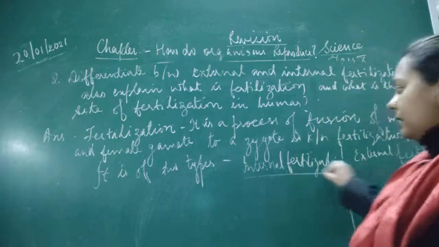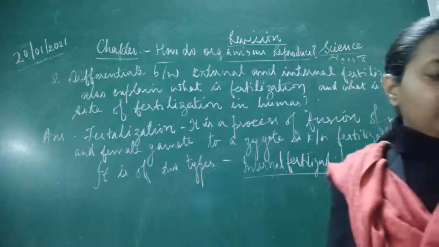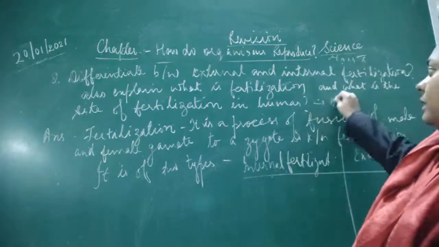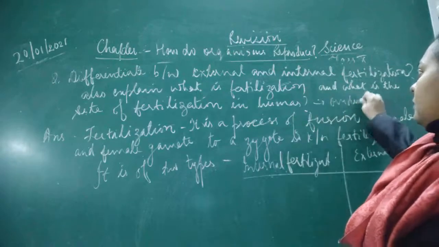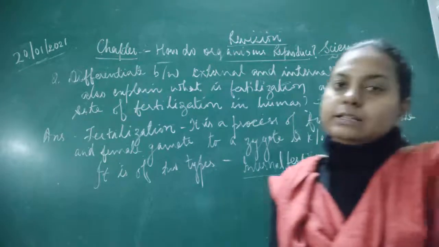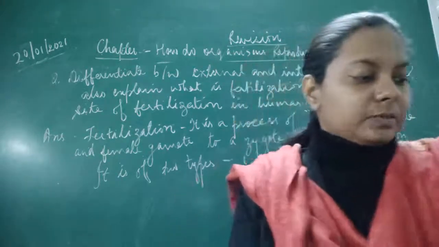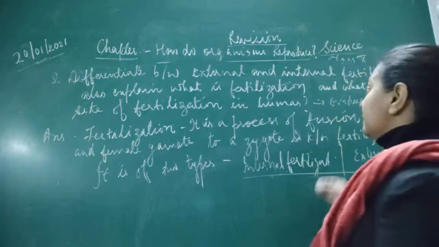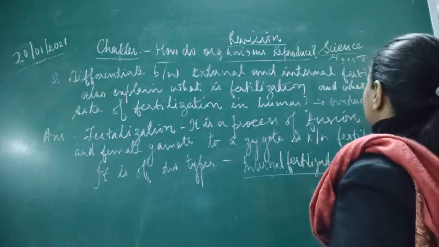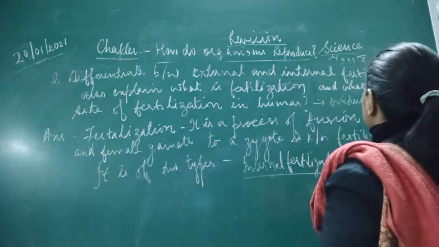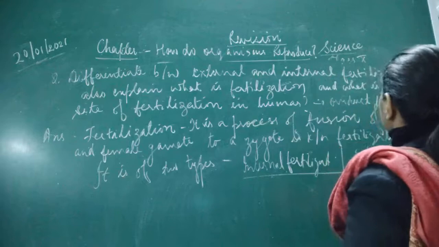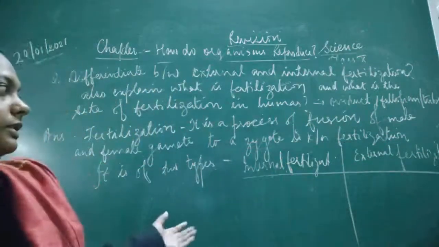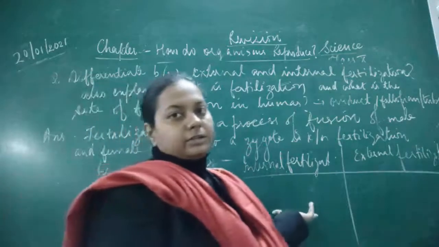Now here you have to differentiate, and also write what is the site of fertilization in humans. It is the oviduct. Oviducts are the site of fertilization. Okay, the oviduct in the female's body, or the fallopian tube. Okay, so I have told you the answer for this last part. And what are the differences between internal fertilization and external fertilization?